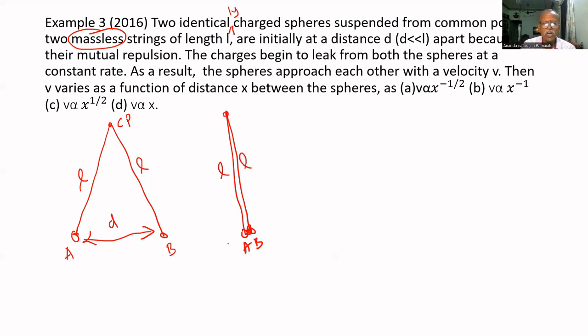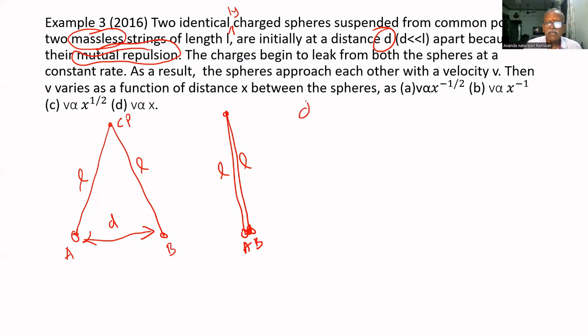If A and B are charged, they will repel each other. Mutual repulsion is given. It means they are of the same charge, both positive or both negative. That's why they are repelling each other. They are initially at a distance D.